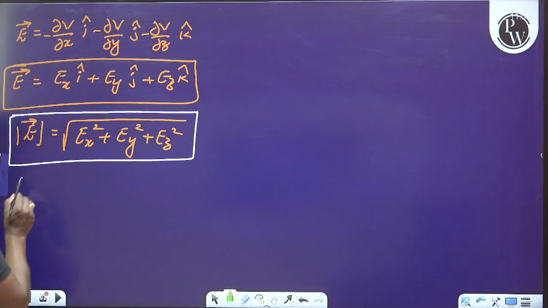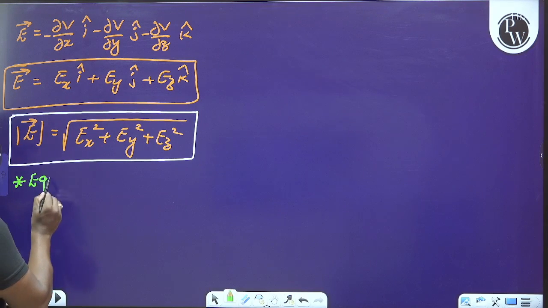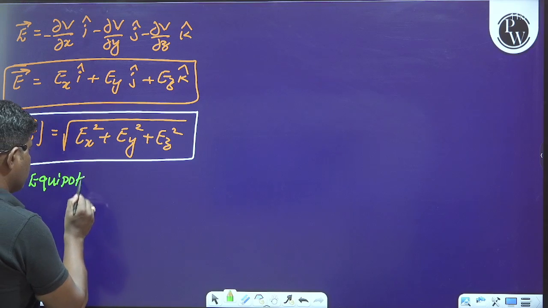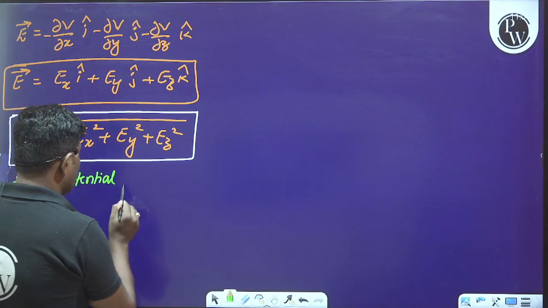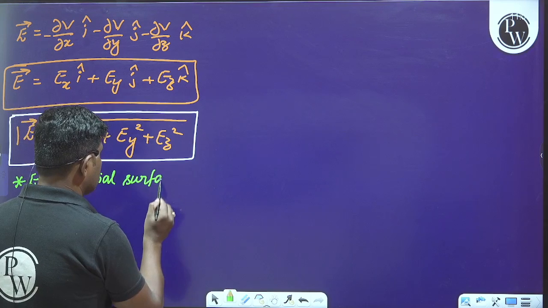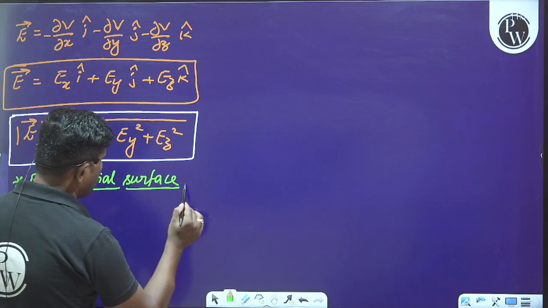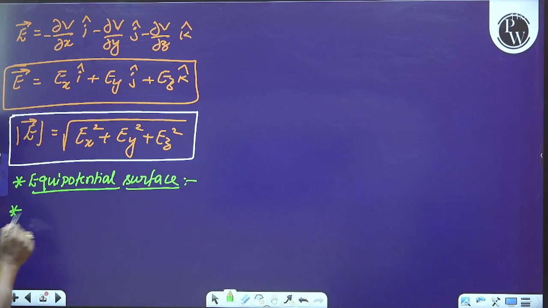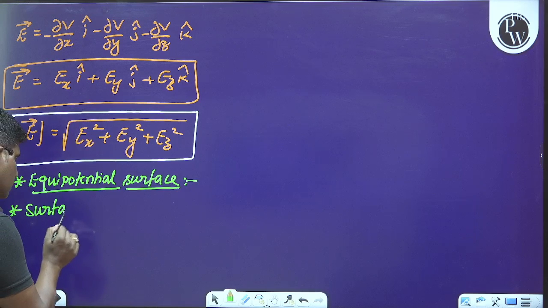Okay, and later we have to understand what is the equipotential surface. So how can we define this equipotential surface?